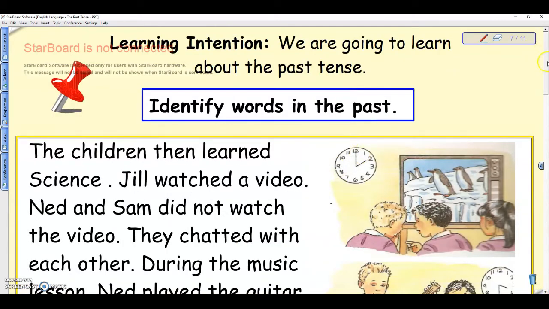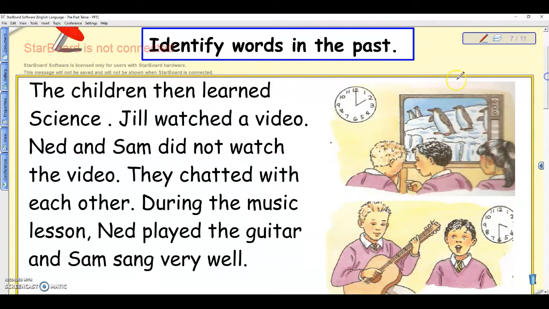The children then learned science. Jill watched a video. Ned and Sam did not watch the video. They chatted with each other. During the music lesson, Ned played the guitar, and Sam sang very well.